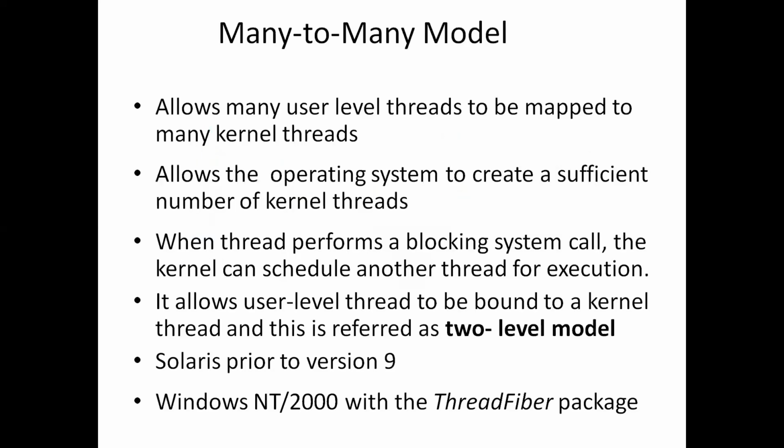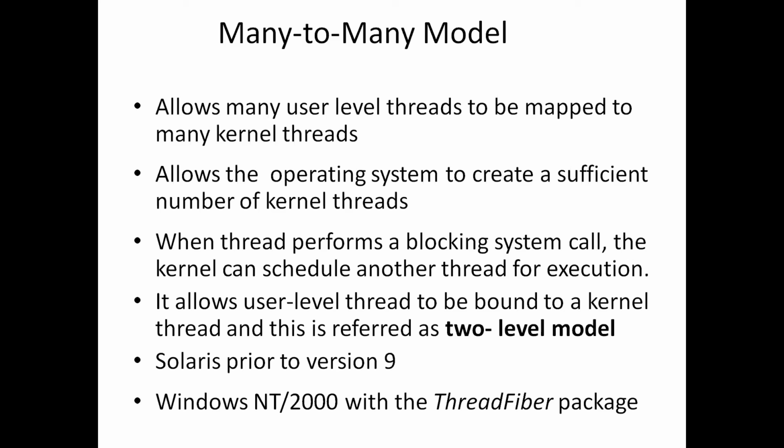Okay. Next one is many-to-many model. Here we have seen the drawback of using one-to-one, and the drawback of many-to-one. To overcome that, we have come with many-to-many model.